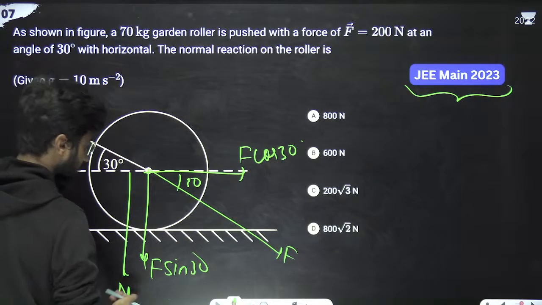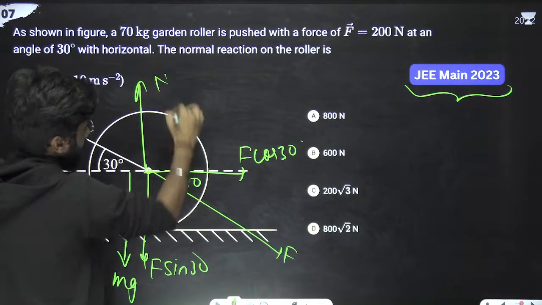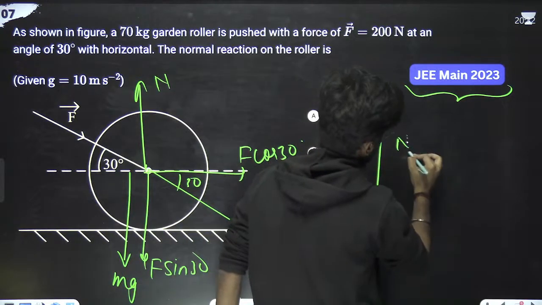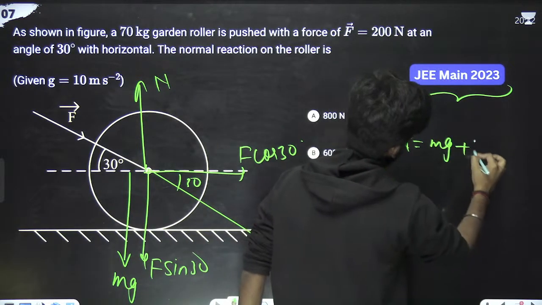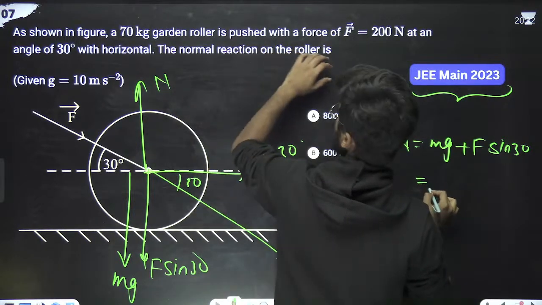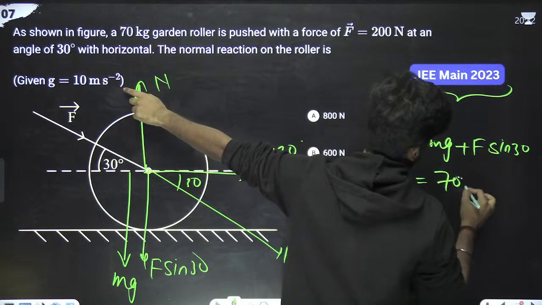Normal will also be acting in this direction. This is mg, and this is the normal. So we can write normal is equal to mg plus F sin 30. Mg is what? Mass is 70, so 70 into 10 means 700.